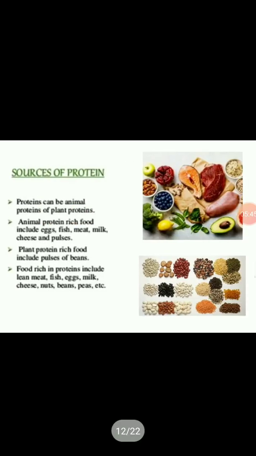We get sources of protein from animal sources or else plant sources. Animals give eggs and meat, and from these we get protein. If we talk about plant products, seeds are rich in protein, grains are rich in protein, peas, nuts, cheese are rich in protein, all these kinds of things.